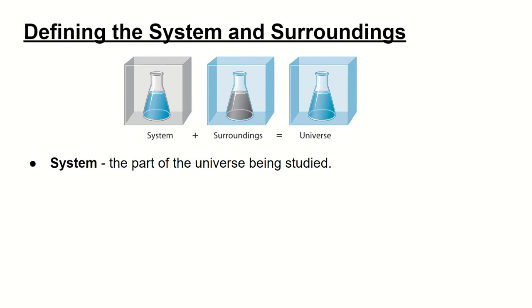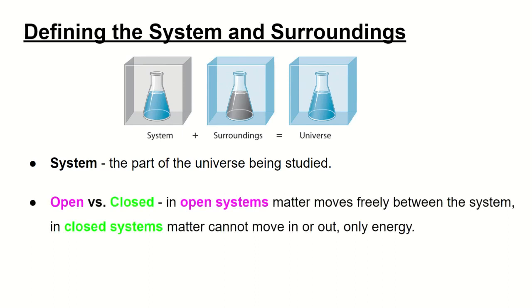The system is the part of the universe being studied, what you care about. The system can be a chemical reaction. It can be an object like your body sitting in your room right now, and you want to relate it to maybe your chair. You can also define your system as either open or closed. In an open system, matter can move freely between the system and the surroundings. So if you had a chemical reaction, say the combustion of methane with oxygen gas to produce CO2 and H2O, if the methane and the oxygen can just leave the container, that is an open system.